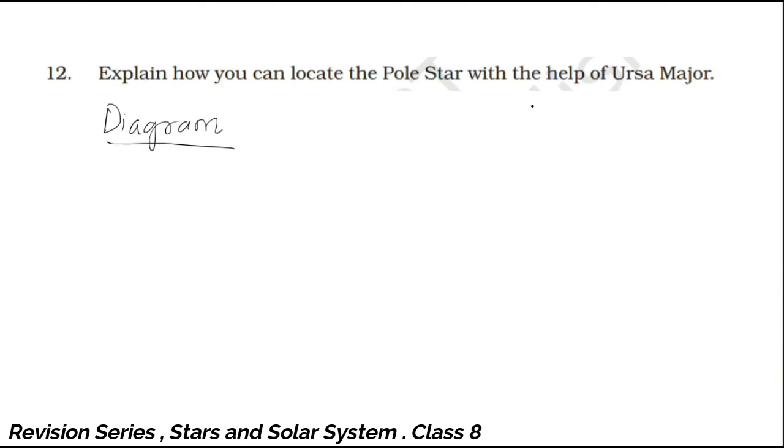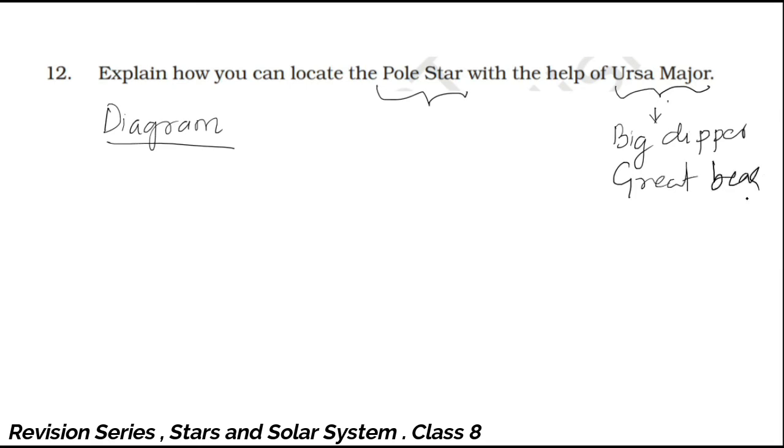Now for that, you should have information about what Ursa Major is and what the pole star is. About this we already know that it is also called the Big Dipper as well as the Great Bear and even Sapta Rishi Mandala. Okay, so Sapta Rishi Mandala means the group of 7 sages.